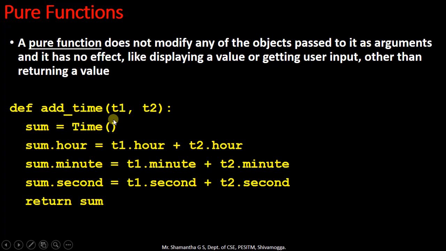T1 and T2 are the objects that are being passed by the main function. A new object is being defined here, sum equals time. Sum has the three attributes: hour, minute and second. Sum.hour equals T1.hour plus T2.hour. Sum.minute equals T1.minute plus T2.minute. Sum.second equals T1.second plus T2.second. And we are going to return the object sum to the main function. Okay, so we shall see this in the code.